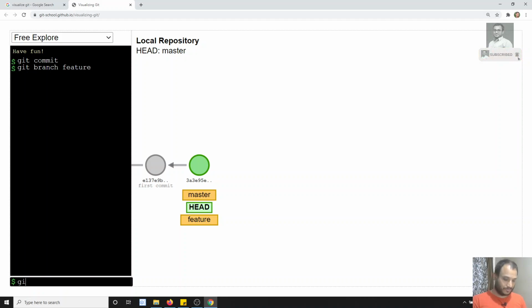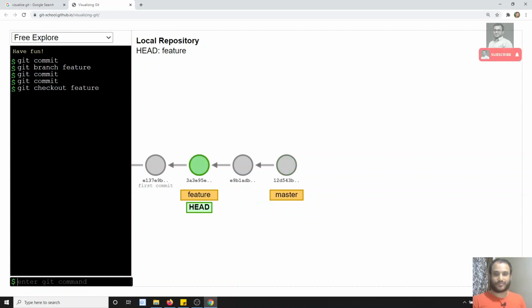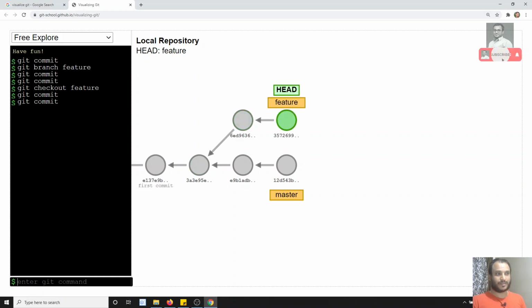I will do some commits in the master. Git commit and git commit. Okay, I have made some changes in the master. Now I will check out to the feature. I have checked out to the feature, and now I will make some commits. So I have made some commits here. Now I have made 2 commits in the master, and also 2 commits in the feature branch. Now first we will try to merge it.